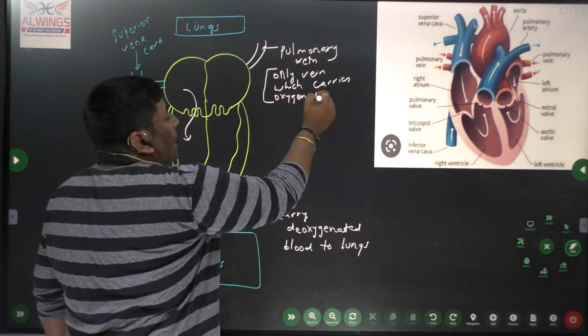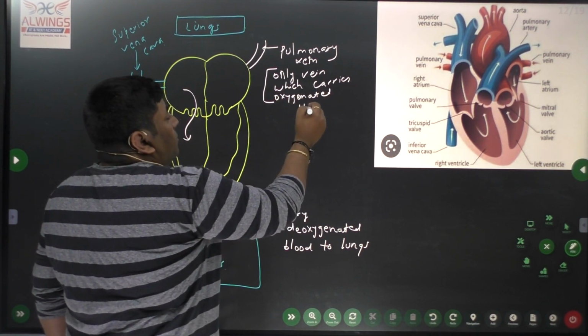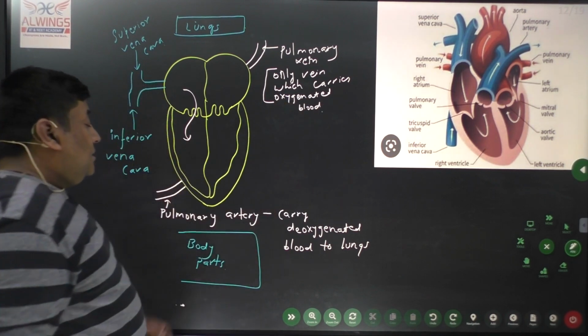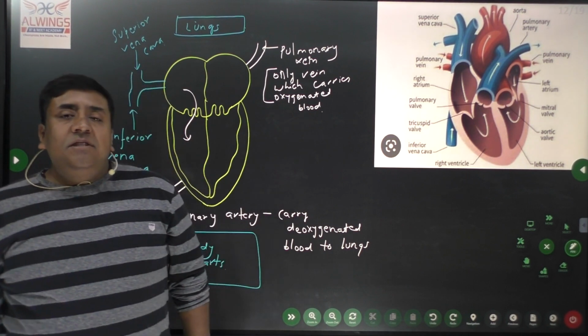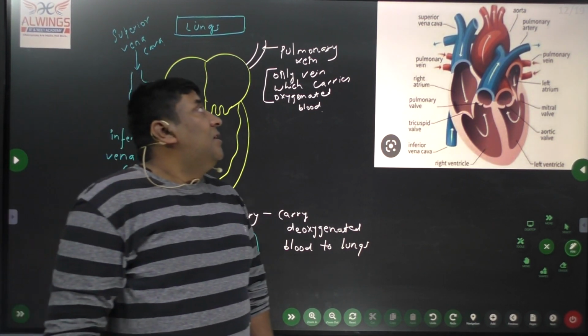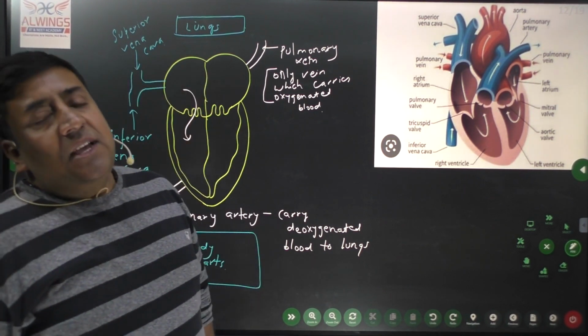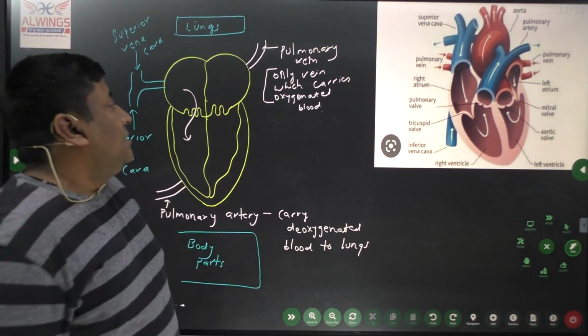So again it is an exception of artery and vein. The pulmonary artery is the single artery which carries deoxygenated blood, whereas the pulmonary vein is the single vein which carries oxygenated blood.